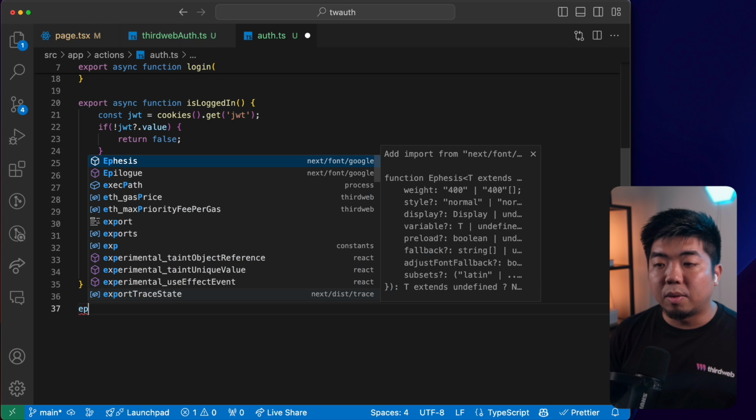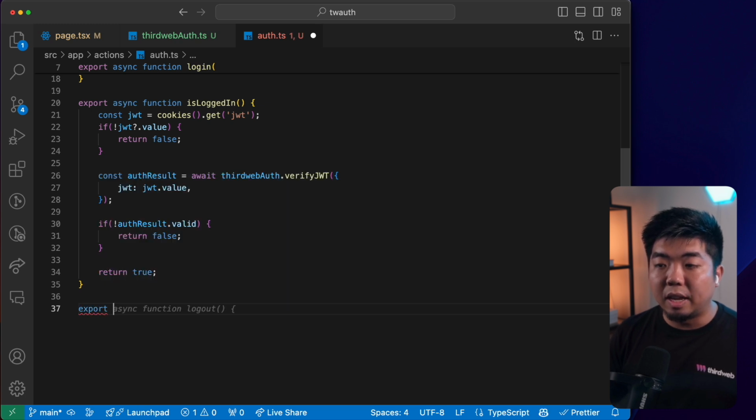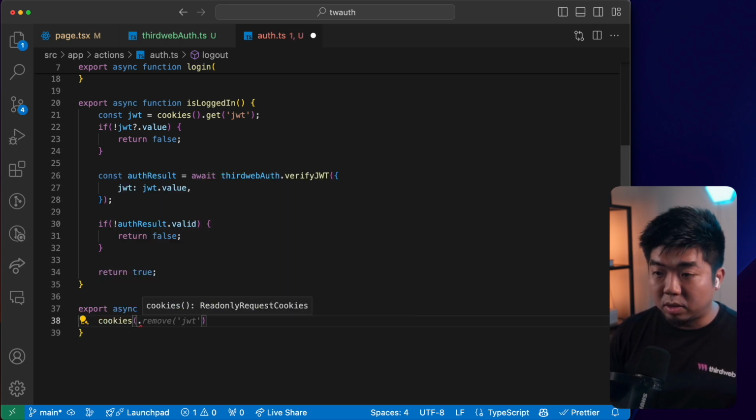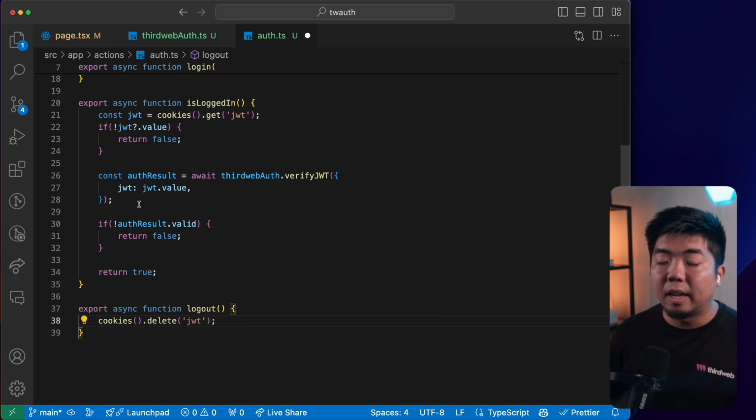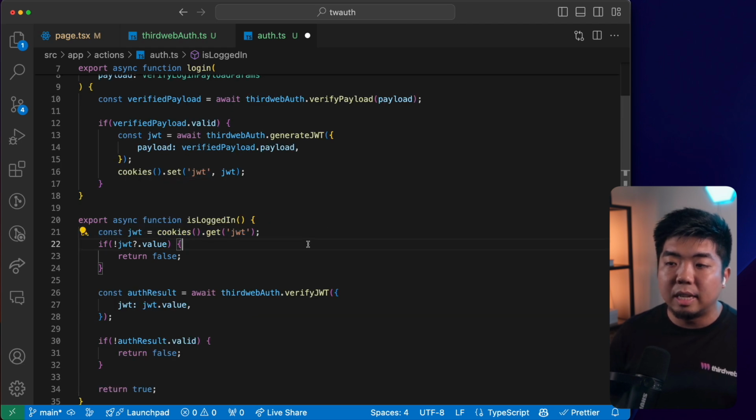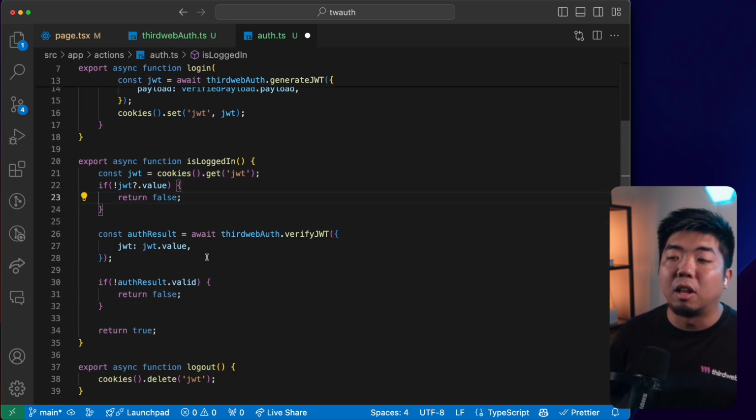And then finally, we're going to create a function here for if a user logs out. So we're going to say logout. So this is if they disconnect their wallet. We're basically going to get our cookies here, and we are going to delete the JWT from it, which will delete the JWT. So that way, if they ever log back in, we'll say, hey, there is no JWT. They have to go back and log in again.